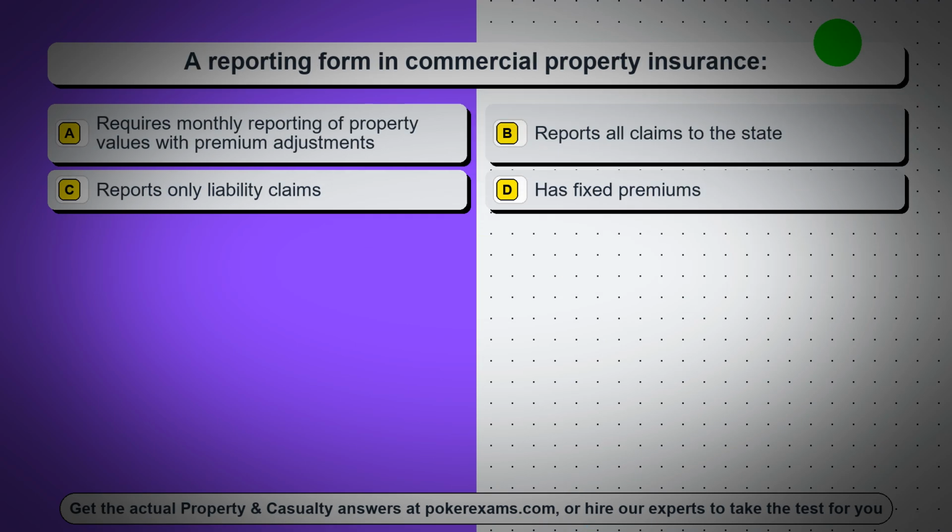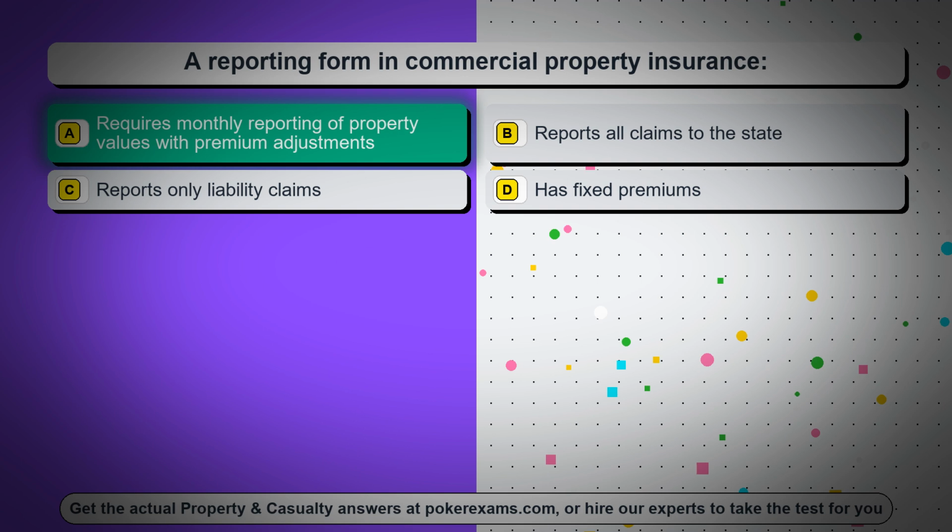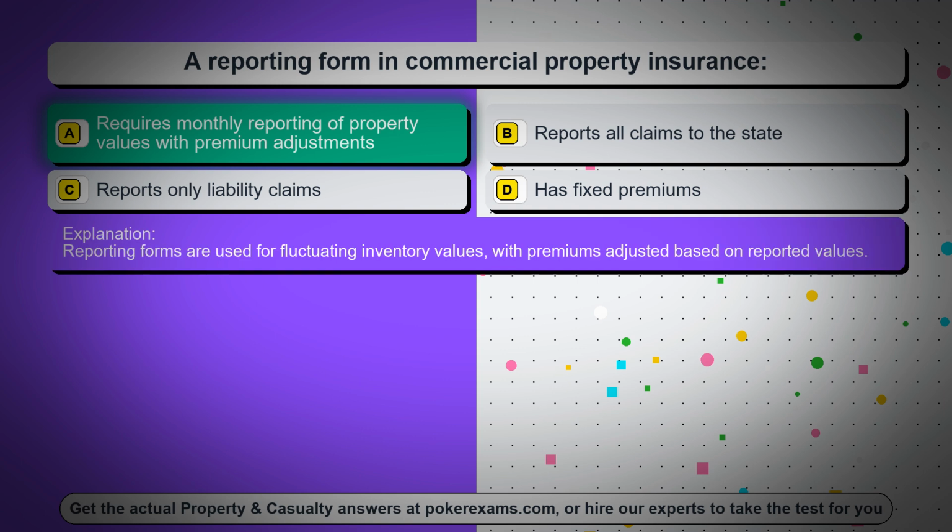Question 23. A reporting form in commercial property insurance. Option A requires monthly reporting of property values with premium adjustments. Option B reports all claims to the state. Option C reports only liability claims. Option D has fixed premiums. The correct answer is option A, requires monthly reporting of property values with premium adjustments. Reporting forms are used for fluctuating inventory values, with premiums adjusted based on reported values.